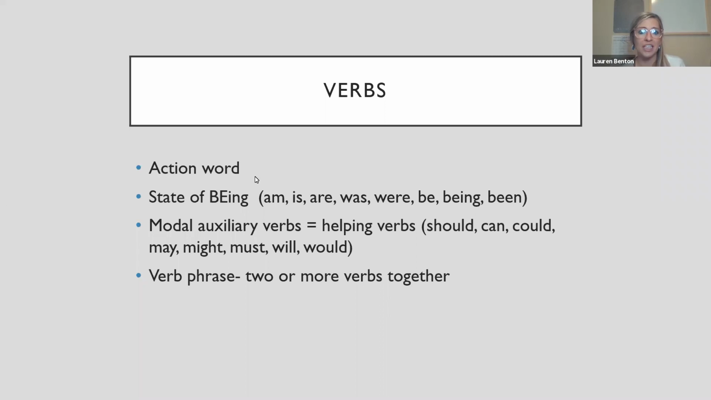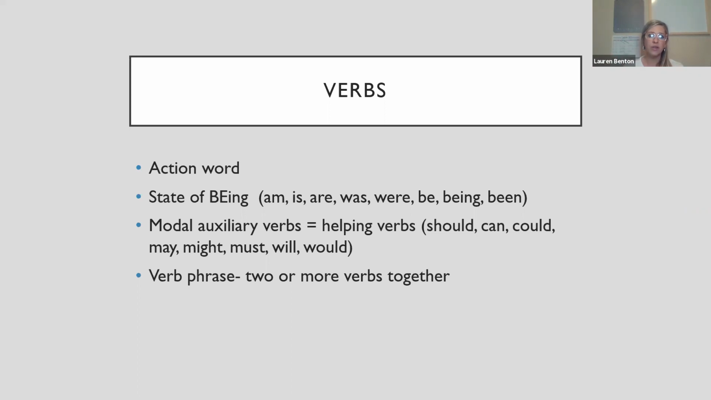So verbs, they are action words or state of being. So words like am, is, are, was, were, be, being, been. Those are all verbs. So I've been there. You'll see those, and even though it's not necessarily an action, it is still a verb.